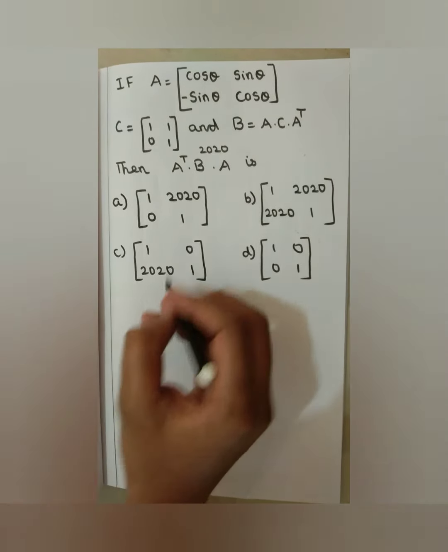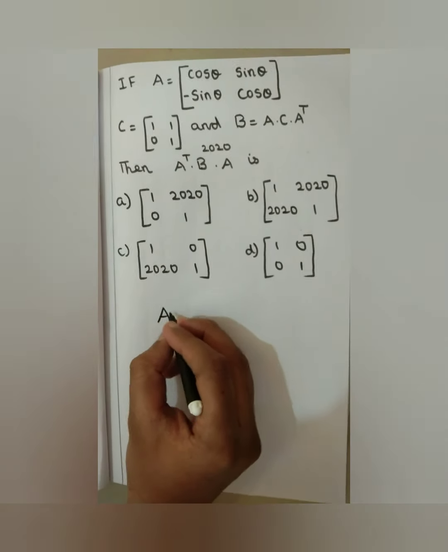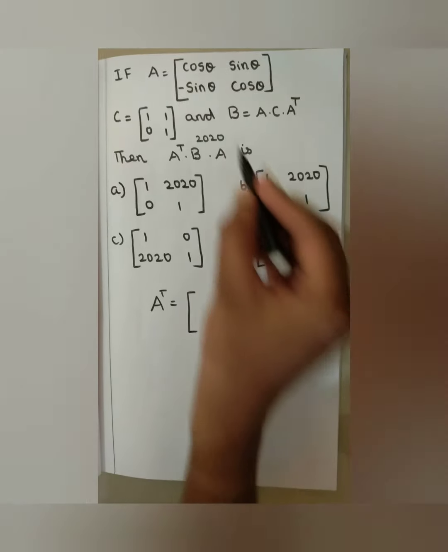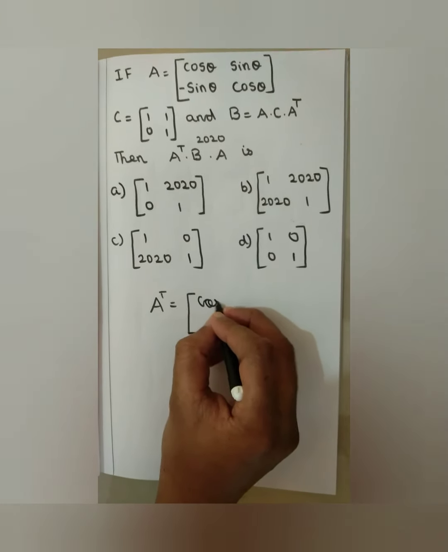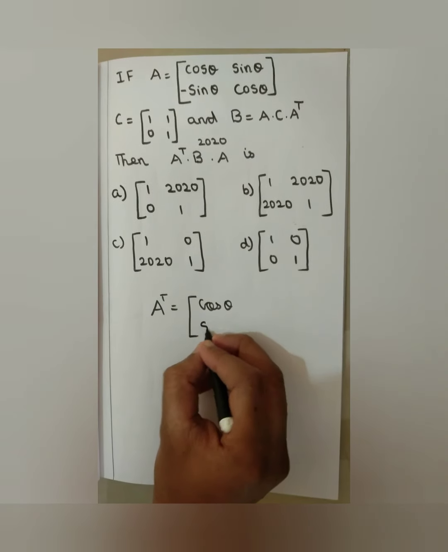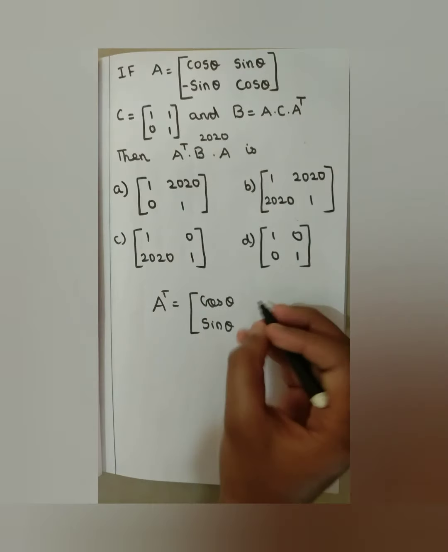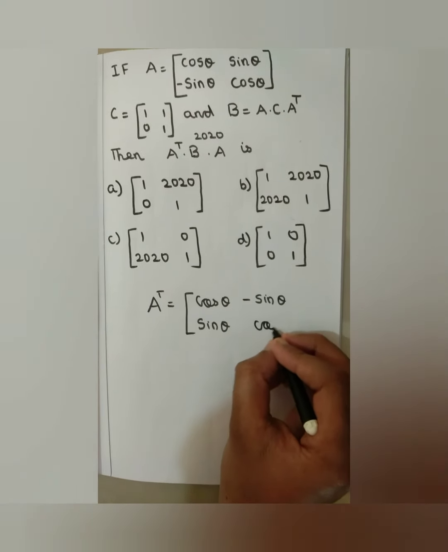First, I am going to find A transpose, which is changing rows into columns. So cos theta, sin theta in the first column, then the second row into the second column: minus sin theta, cos theta.